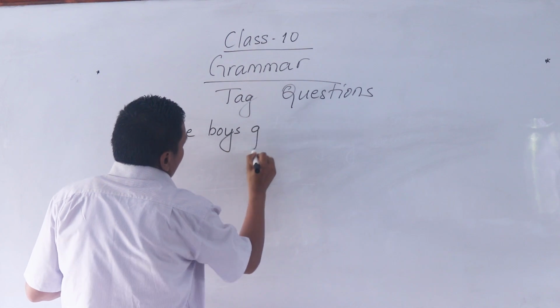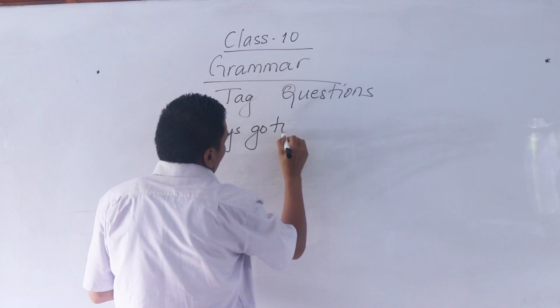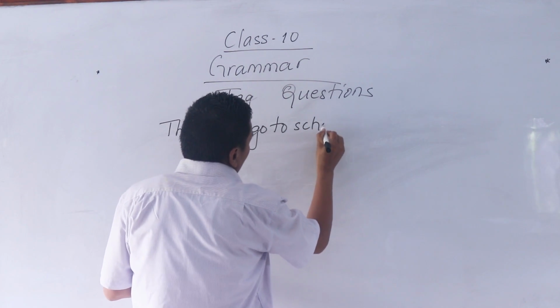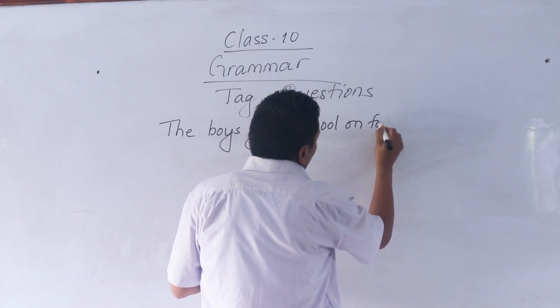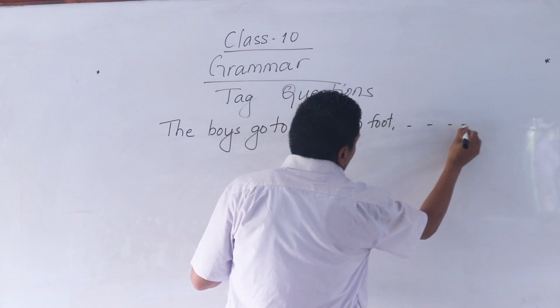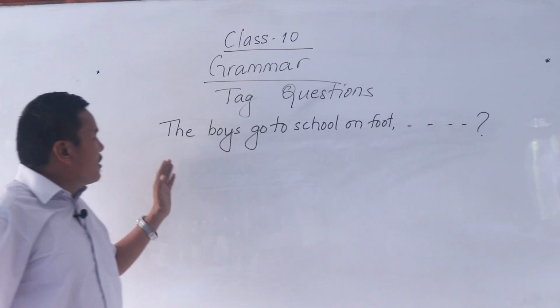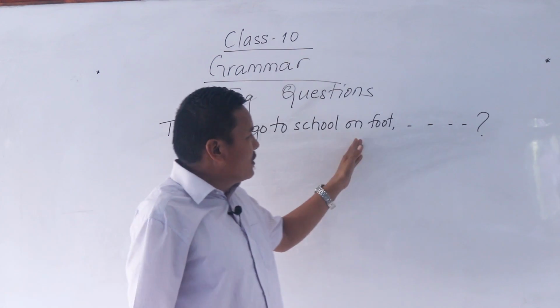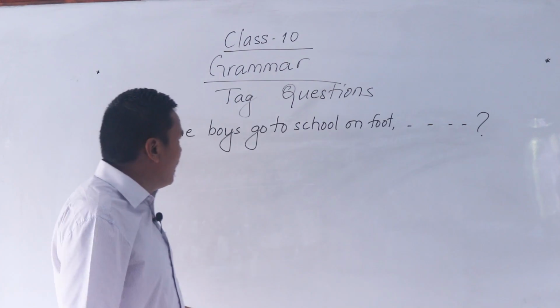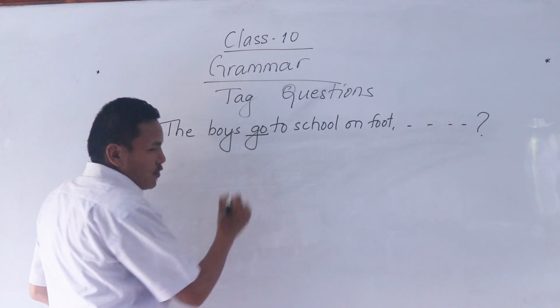The boys go to school on foot. Here, the main verb is go.